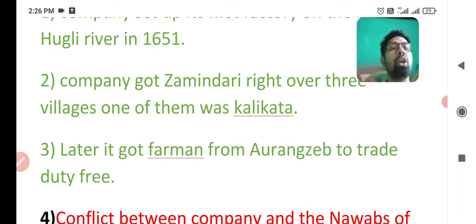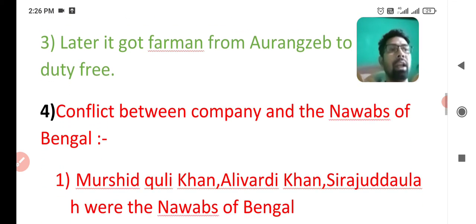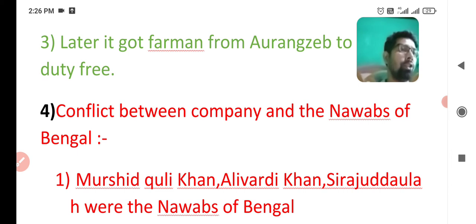Farman here means an order from Aurangzeb to trade duty free. It means tax free trade. Now the last 2-3 points made conflict between the company and the Nawab of Bengal. The next step of the lesson is why there was conflict between the company and the Nawabs of Bengal. You learned some points at last now. Aurangzeb ordered the company to trade tax free.